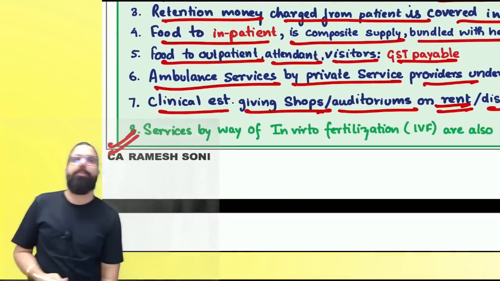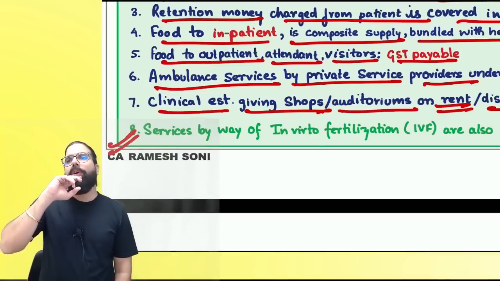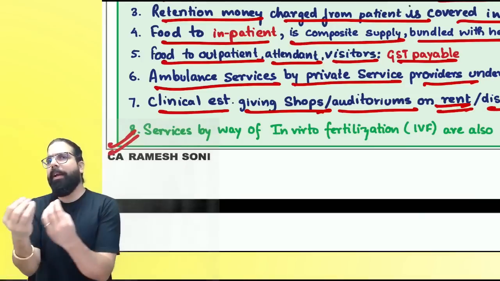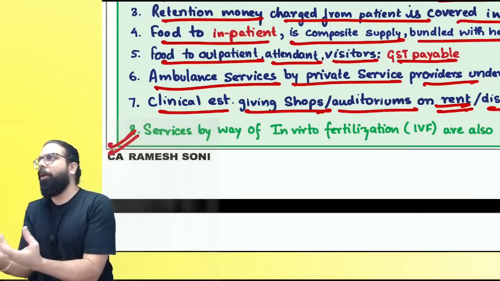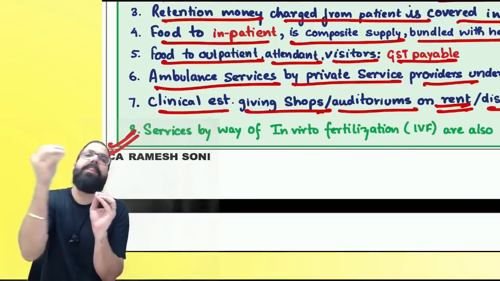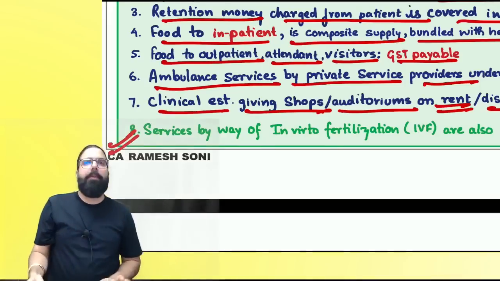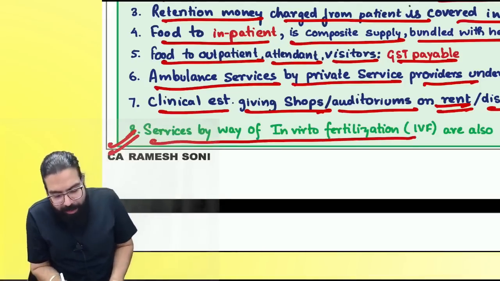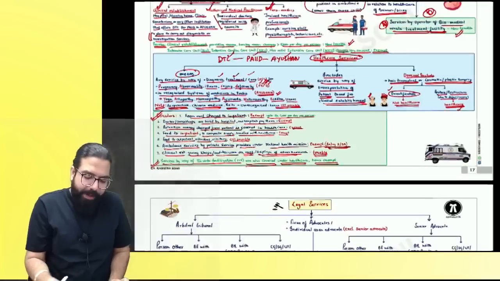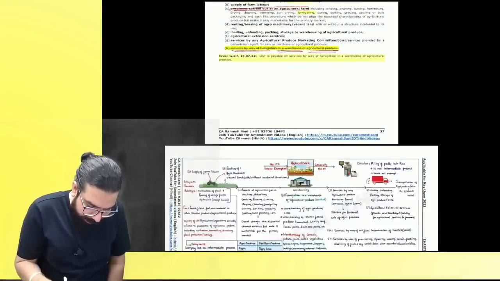Now, everyone, over here one small point came. Tell me one thing: why is IVF being used? To cure an abnormality with respect to pregnancy. And Baba, diagnosed treatment with respect to pregnancy is always exempt. Hence, government came up with a clarification: services by IVF are covered under healthcare and hence it will always be exempted. Are we clear, everyone? I have gone ahead and covered over here all the healthcare services.